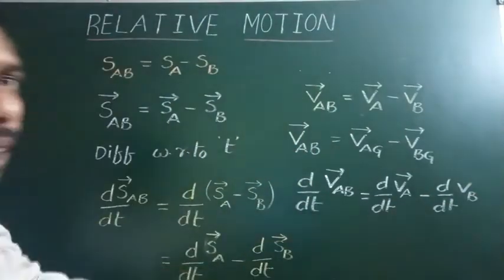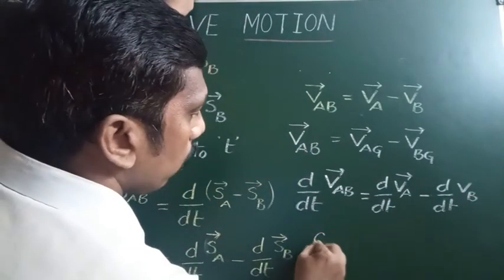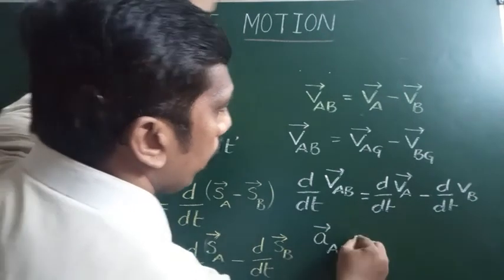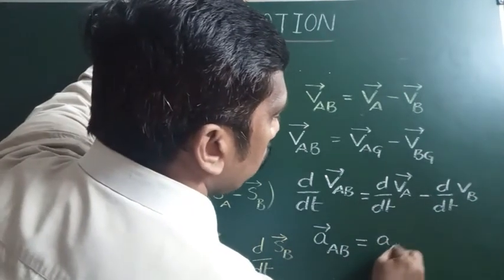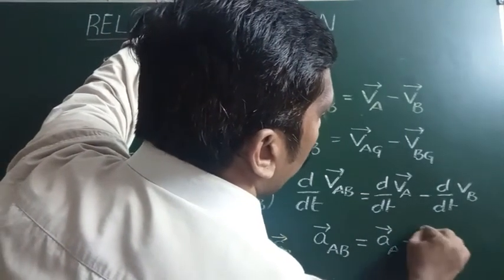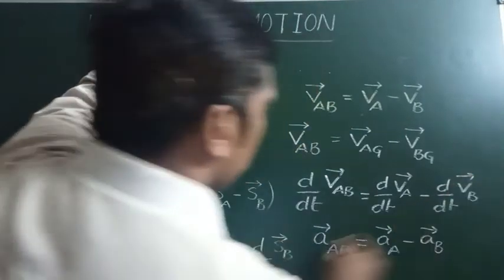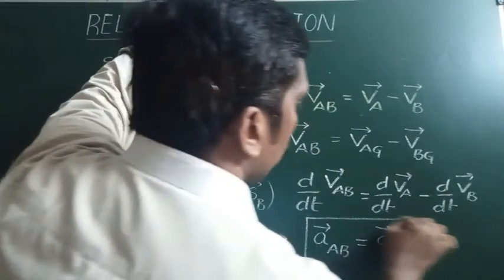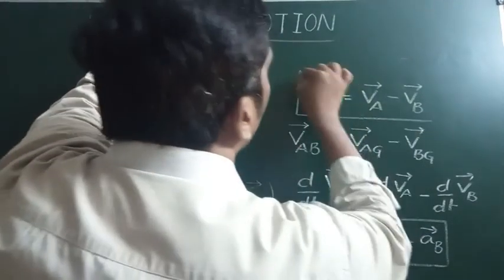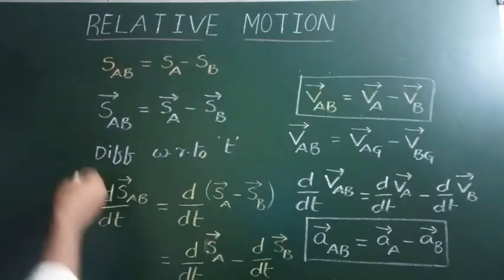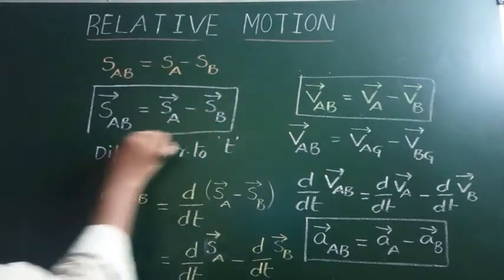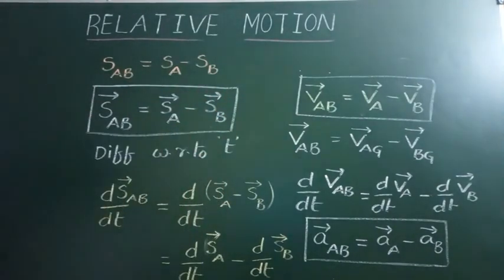D by dt of VA is said to be acceleration of A with respect to B. Acceleration of A with respect to B is equal to acceleration of A with respect to ground minus acceleration of B. This is another equation in terms of acceleration. This is in terms of velocity, relative velocity. This is the equation for relative displacement. These are the equations we are using to solve the problems.